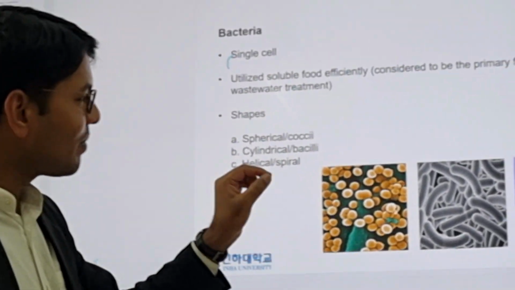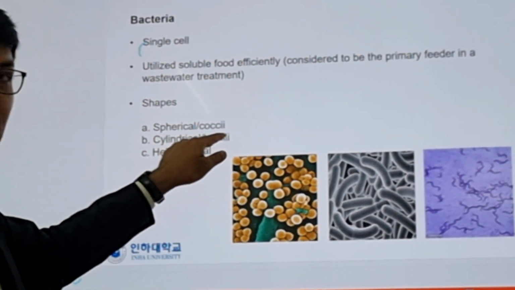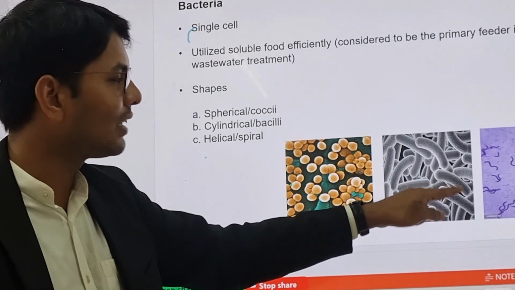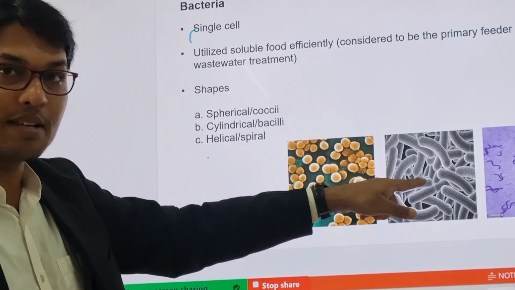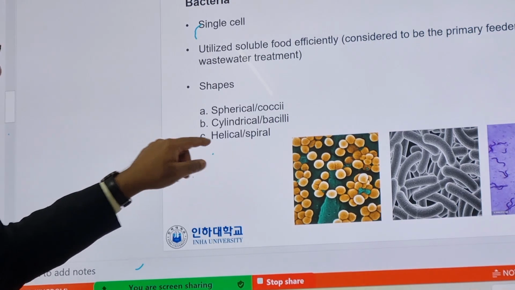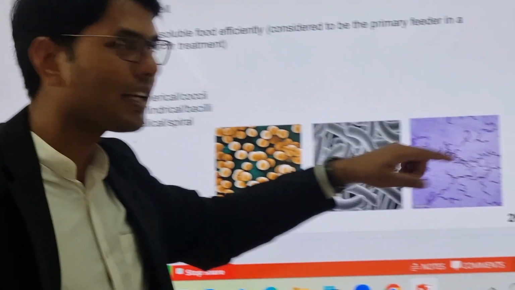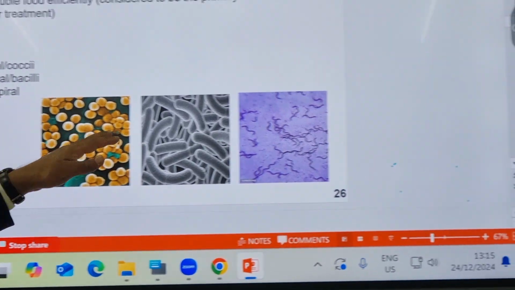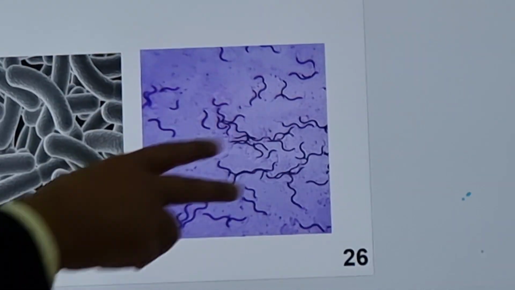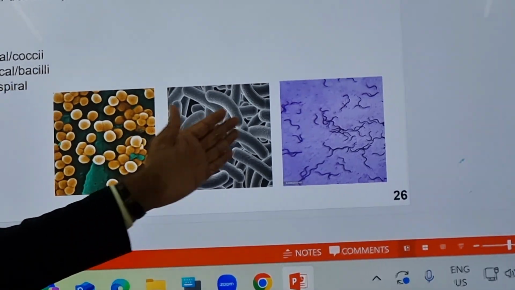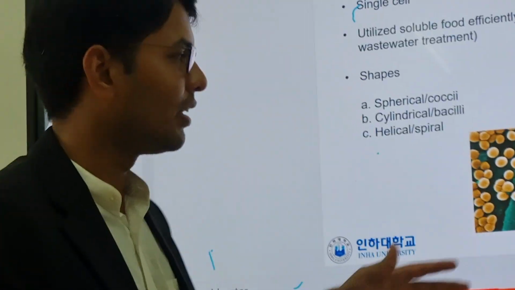If a bacterium's name ends with or starts with bacilli, then its shape will be very long, cylindrical. And those bacteria whose names end with helical or spirally are mostly like hair strands. So these are the major ones. There are more too, but those are not very much discussed and not very dominant. So these three shapes of bacteria are very dominant.